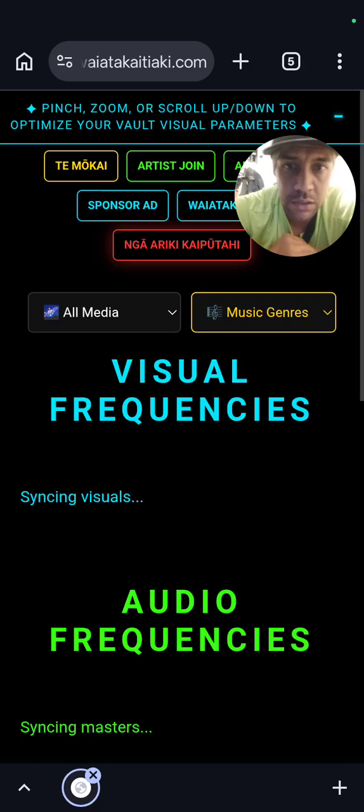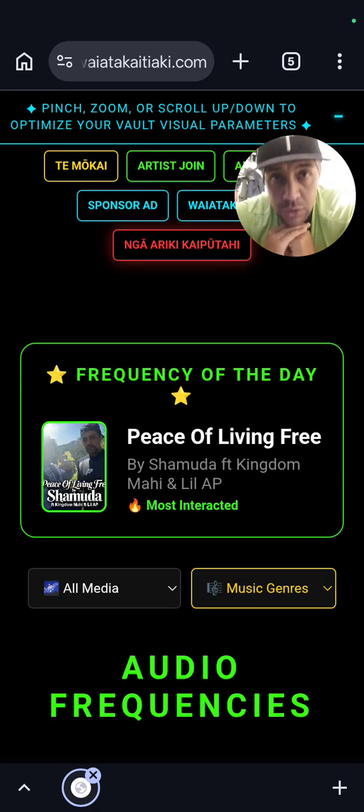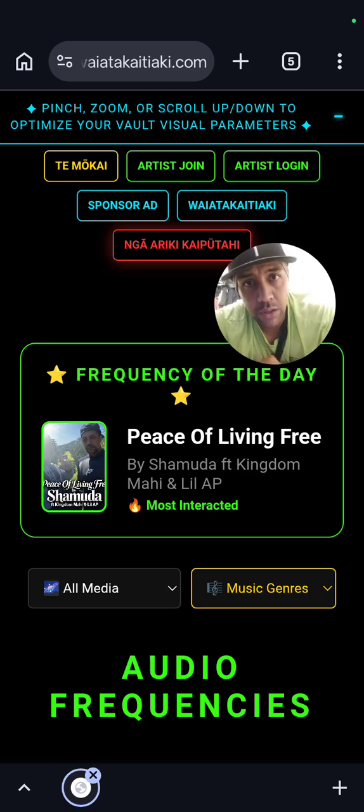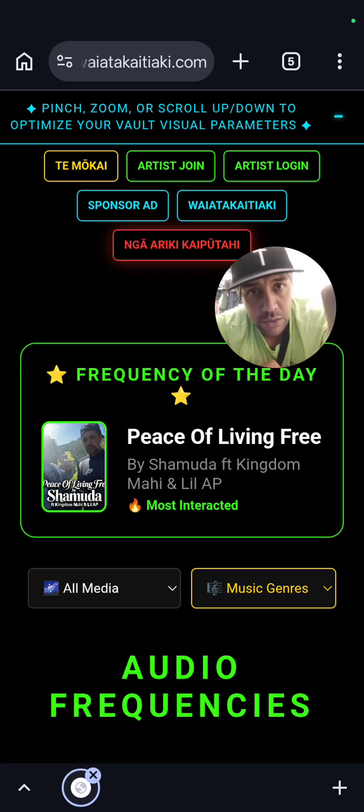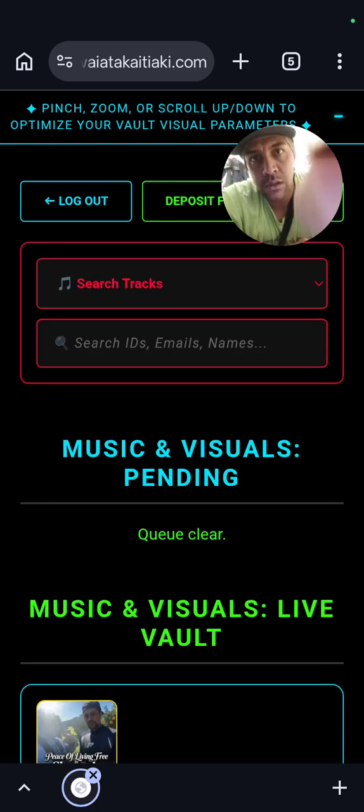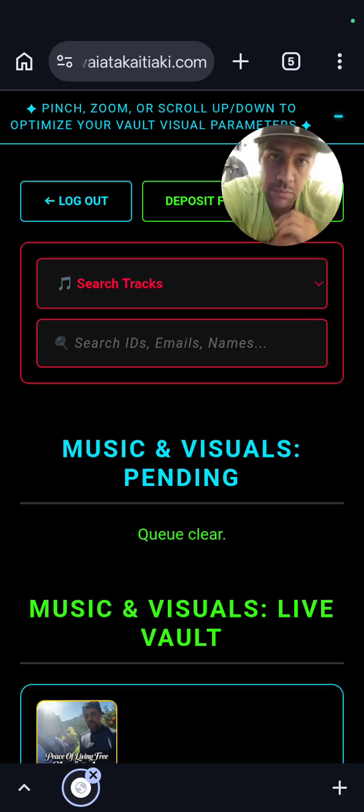Okay, so I'm going to log out of the artist dashboard. There's the artist dashboard there. I forgot to show you one feature, but I'll show you that on the admin dashboard. I'll just pause it so that I can get into the admin dashboard. And here we are on the admin dashboard. Okay, the admin dashboard's nothing special. It just handles the track IDs and the data usage from MongoDB and AWS.